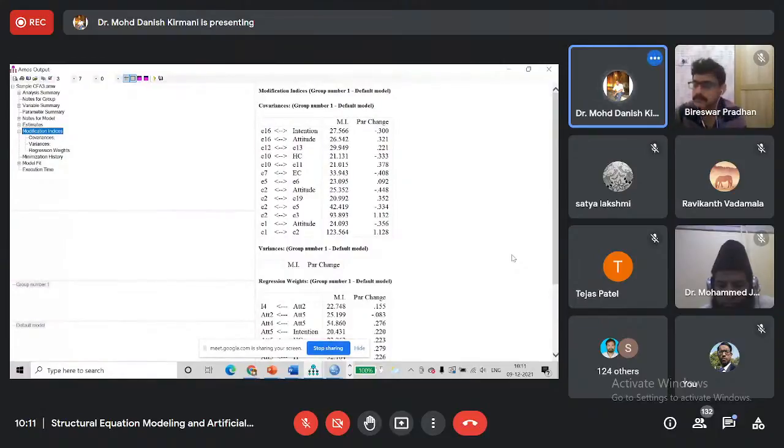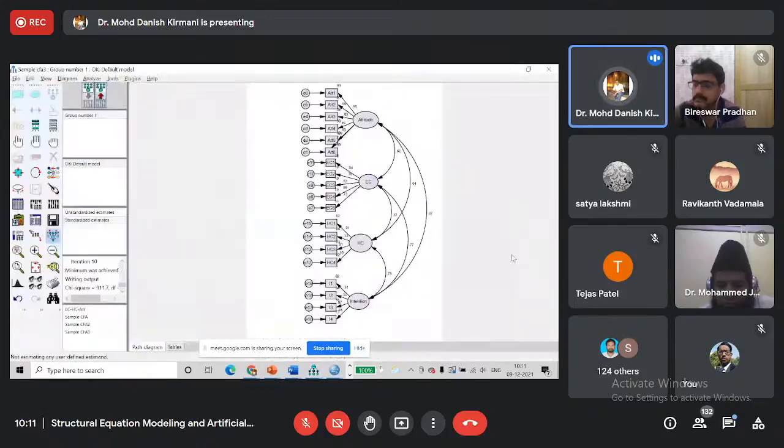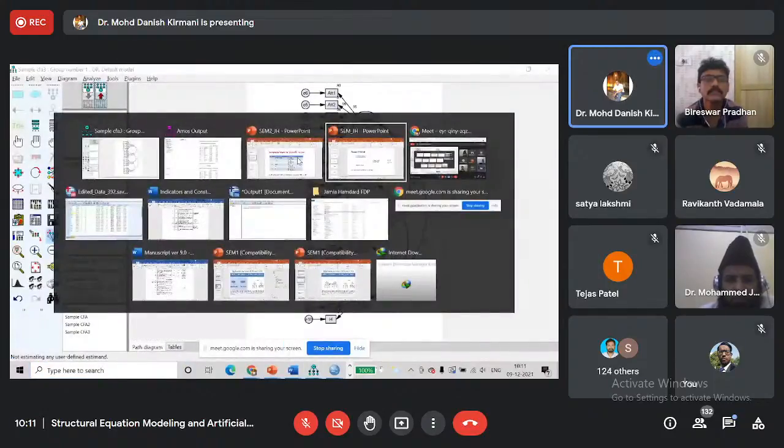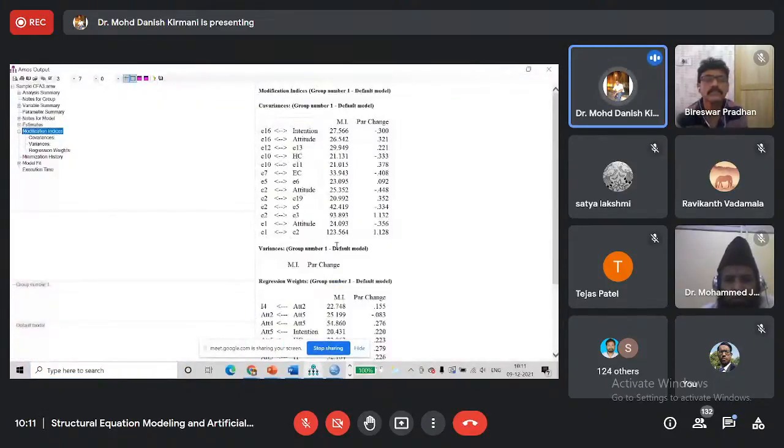Suppose we see E1 and E2. In E1 and E2, we have not proposed any relationship. We are proposing that they are not related to each other. But we are getting a high modification value, 123. It is a very high value.